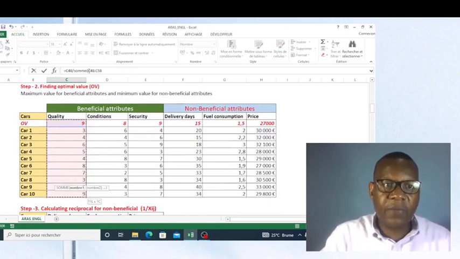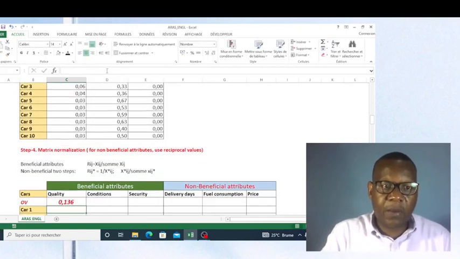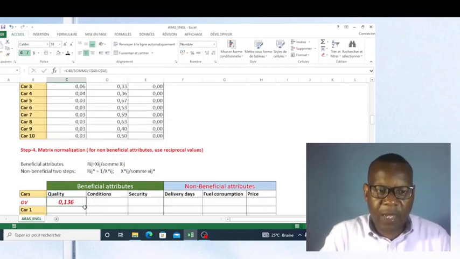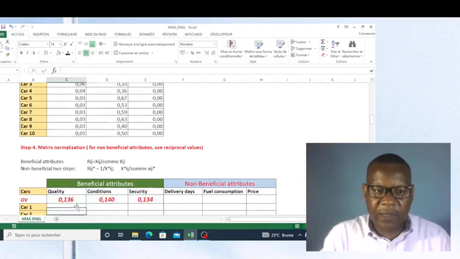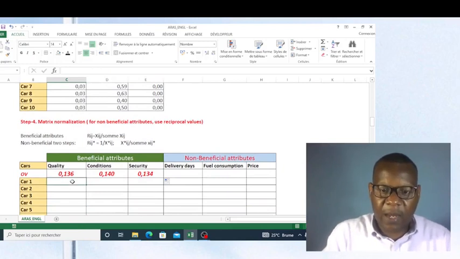I can fix this matrix, and I can copy the formula only here, because I don't want to change the format of my numbers. I will do the same, and I will copy the formula.